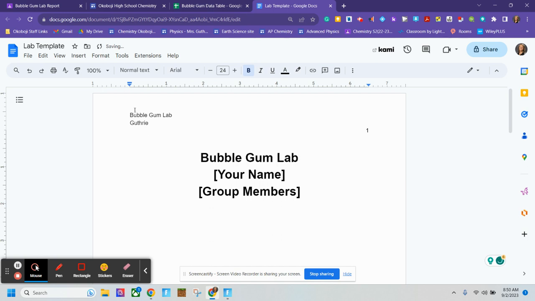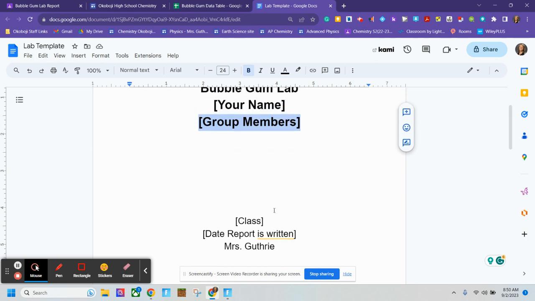That header will appear at the top of every page as well as a page number. Your name and then your group members' names. In between your group members' names, make sure you put a comma and a space and capitalize them, proper punctuation. When you're writing your class, please be specific, like period 6 chemistry. Even for earth science with 2 periods, please tell me what period you are. This, I'm not so specific, but it should be one of the dates that you actually worked on your report.